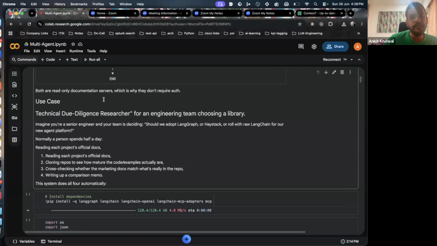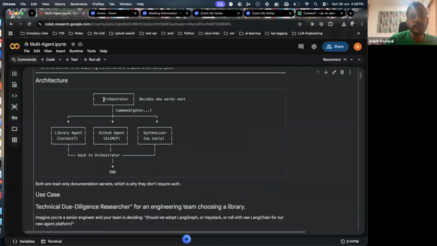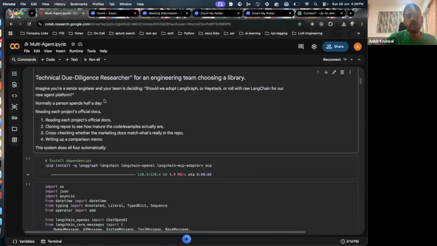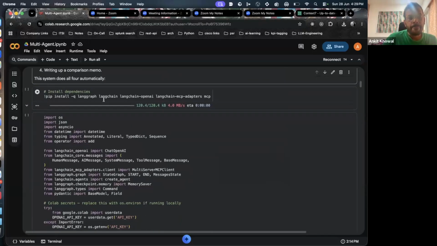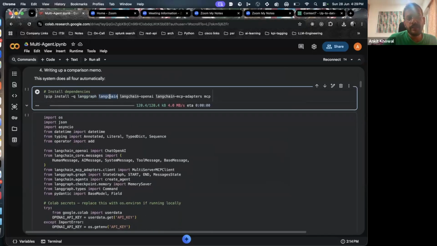So we are building an agent which will do this for you, basically evaluating a particular framework or doing a comparison, right? So what we will do is we'll use all the concepts: LangGraph, LangChain, LangChain OpenAI, and LangChain MCP adapters. First, we'll install all these Python libraries.